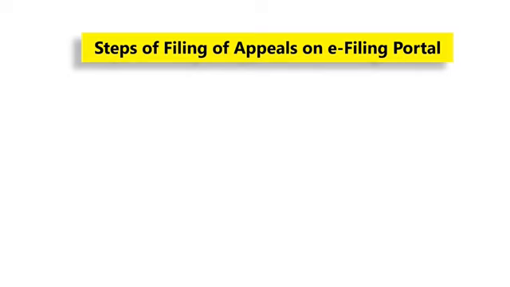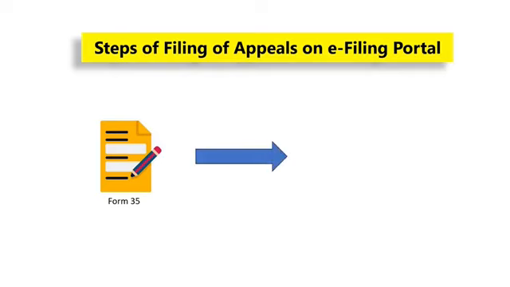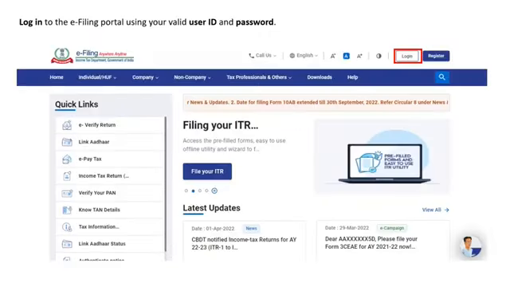Let us now see step by step how do we file appeal on the e-filing portal. Please remember that the appeal can be filed in form 35, which is required to be submitted online on the e-filing portal. In order to file the appeal, you are required to log into the e-filing portal using your valid TAN or the PAN user ID and password.